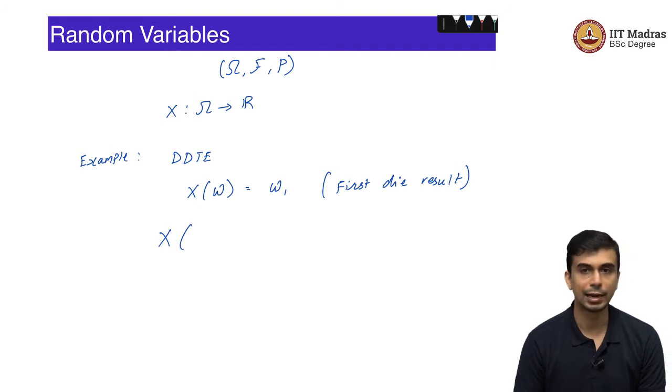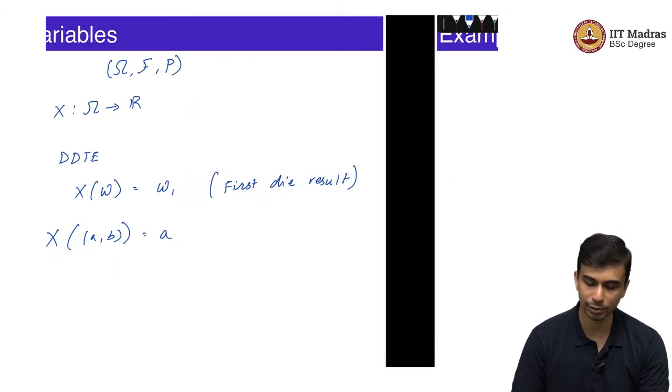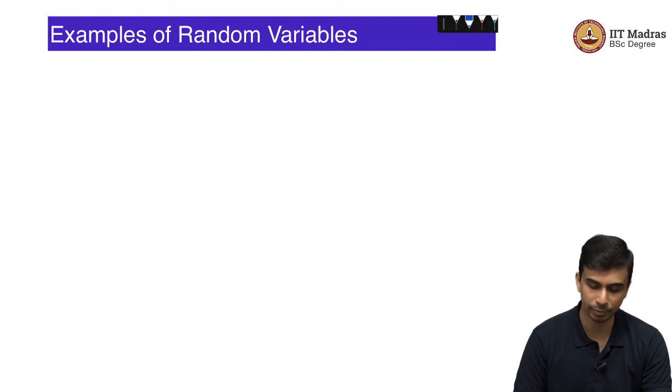That is a random variable. How does it make sense? For example, if the sample space element is (a, b), X is equal to a. So, if you roll the dice and you get (4, 3), the random variable X corresponds to 4, which is the first die. So, that is just a very simple random variable.